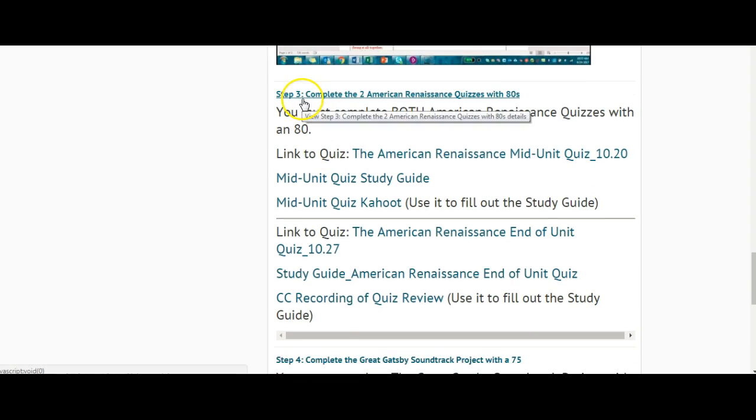All right, step 3, you're going to complete these 2 American Renaissance quizzes. You're going to make 80s on both of them. You have unlimited attempts. All right, here's a link to the first one, the mid-unit quiz. Here's the study guide. Here's the Kahoot. All you have to do is do the Kahoot, fill out the study guide based on the right answers, and that's going to help you take that quiz.